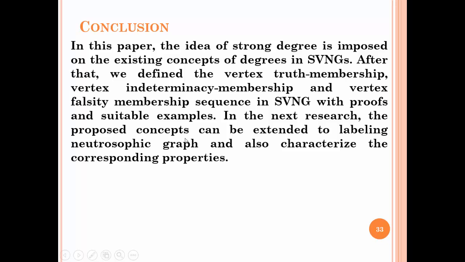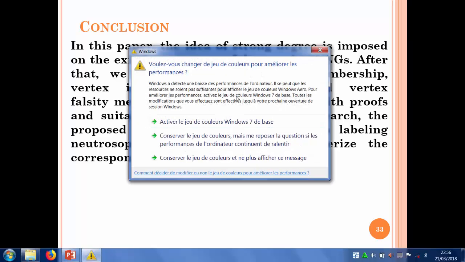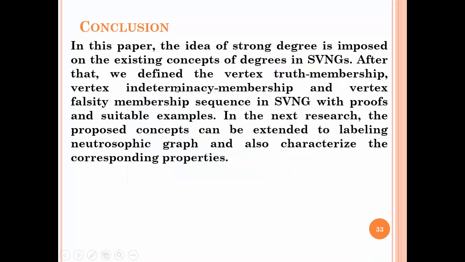In conclusion, in this paper the idea of strong degree is imposed on the existing concept of degree in single valued neutrosophic graphs. After that, we define the vertex truth membership, vertex indeterminacy membership, and vertex falsity membership sequences in single valued neutrosophic graphs, with proof and suitable examples in the next research. The proposed concept can be extended to labeling neutrosophic graphs and also to characterize the corresponding properties.